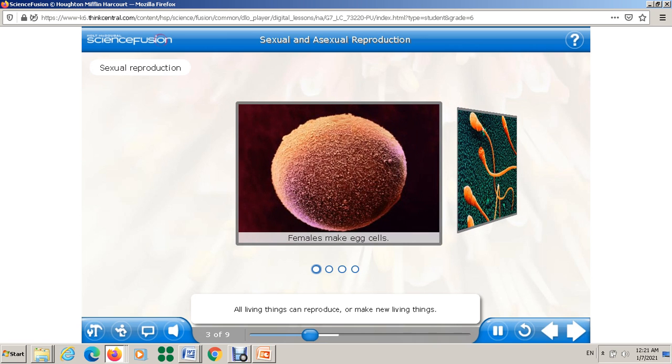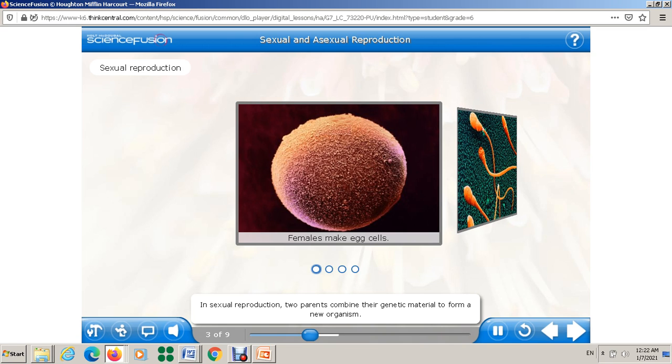All living things can reproduce or make new living things. The two types of reproduction are sexual reproduction and asexual reproduction. Sexual reproduction requires two parents, while asexual reproduction needs only one.